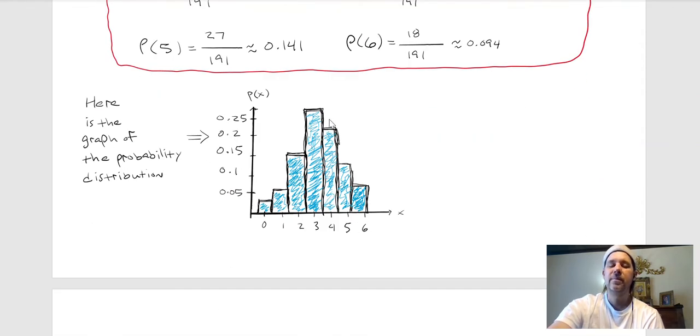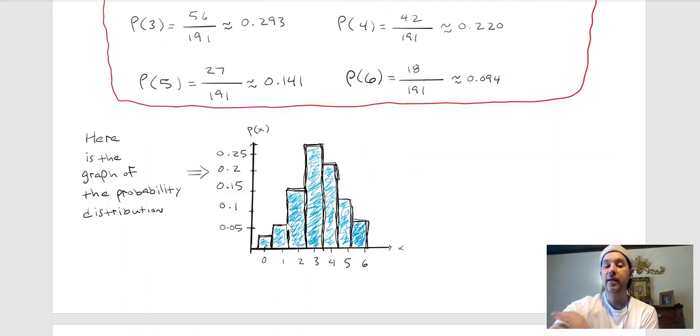It looks like most likely the employees are going to be somewhere between 2 and 4 hours of overtime. Okay, maybe skewed a little bit heavier to the right. There's a little bit more probability of 5 and 6 than there is 0 and 1. But anyway, that summarizes what the random variable is for every possible outcome.